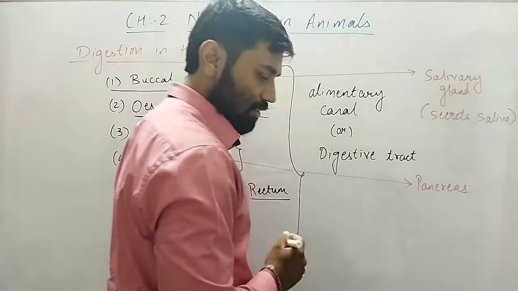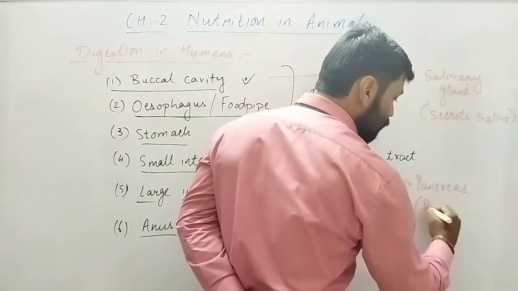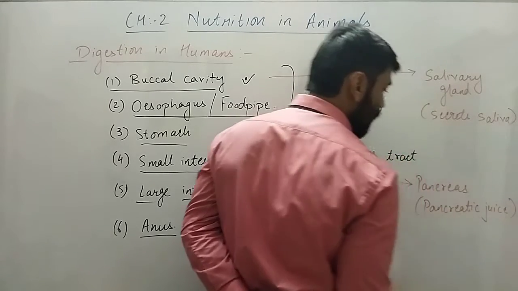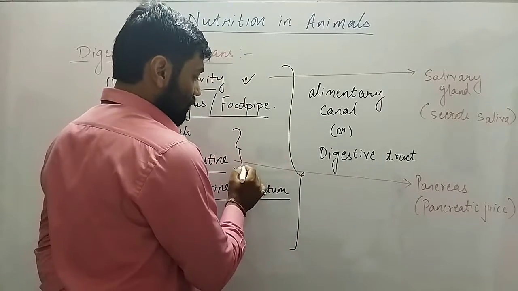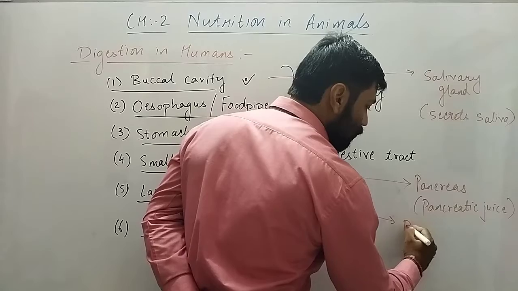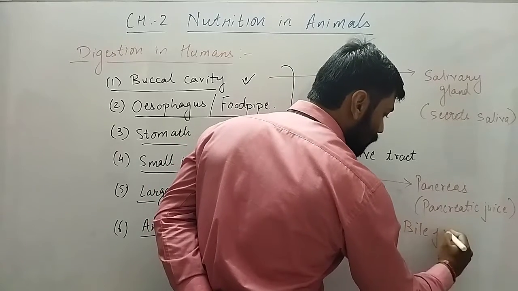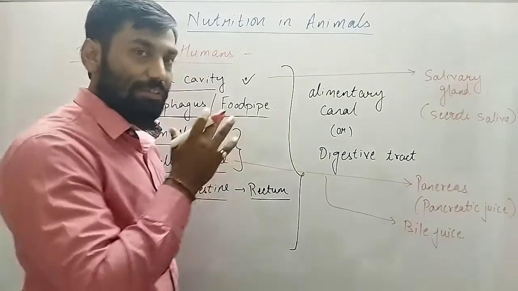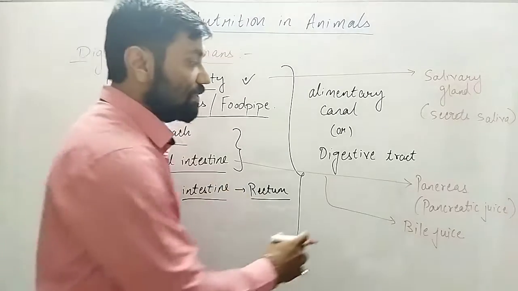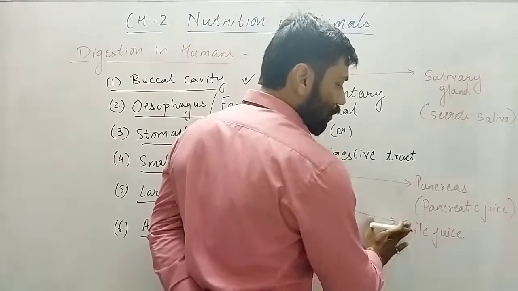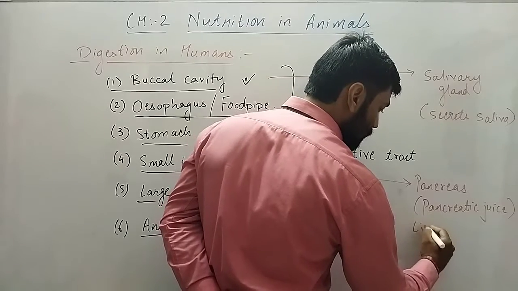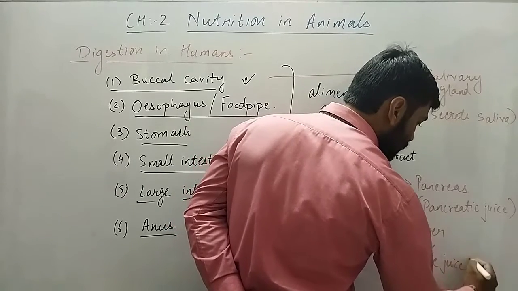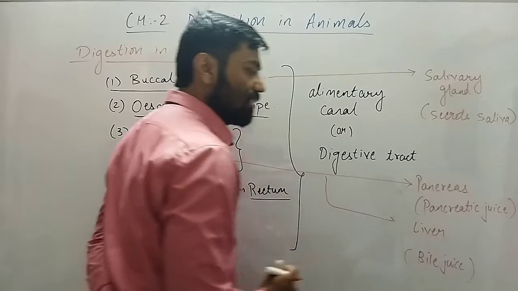The pancreas secretes pancreatic juice, and along with that the liver, which is one of the glands, secretes bile juice.